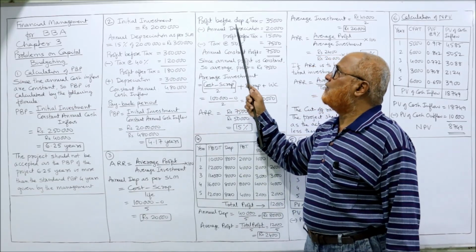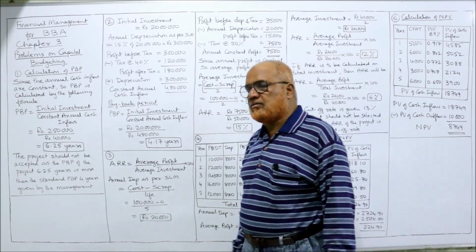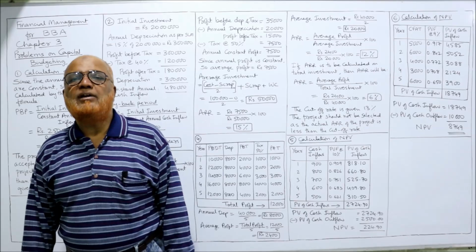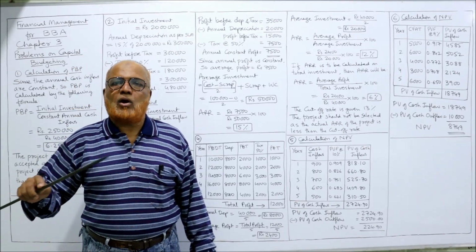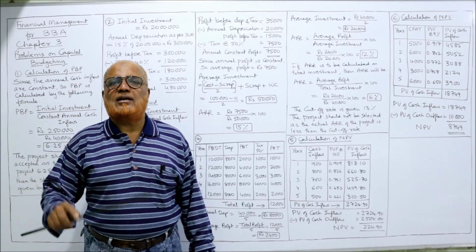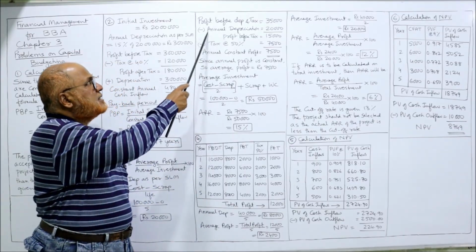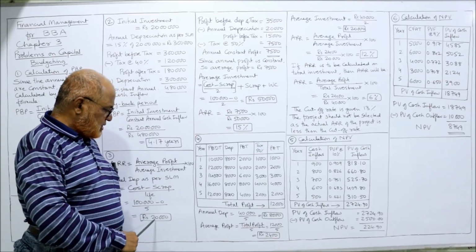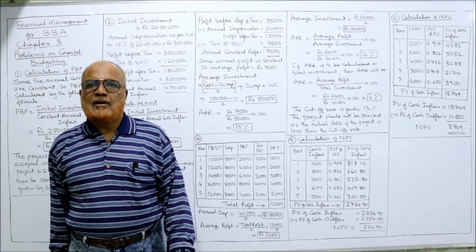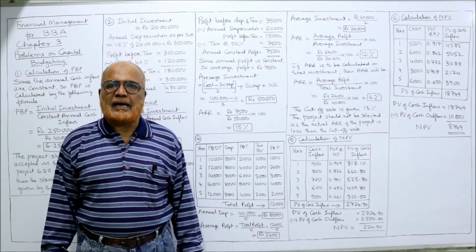Now we calculate profit before depreciation and tax, given in the problem, 35,000. So every year constant, we are getting 35,000 before depreciation. So we deduct annual depreciation 20,000 that we just calculated, and we'll get profit before tax.